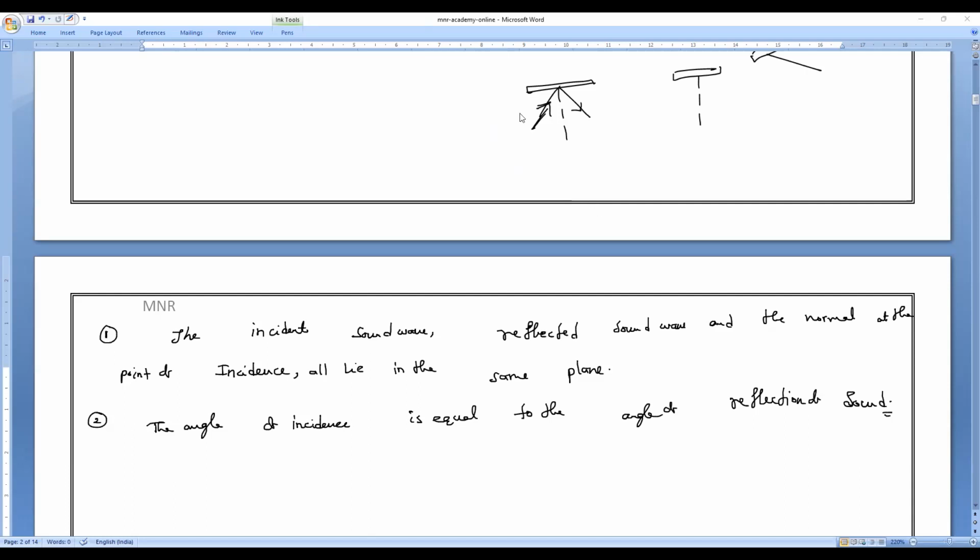So now, how to verify? The angle of incidence is measured between the incident ray and the normal. The angle between the reflected ray and the normal is the angle of reflection. In 10th class also, in the first chapter, you will study this, so we have to remember it always. Now we'll verify it, how to do it.